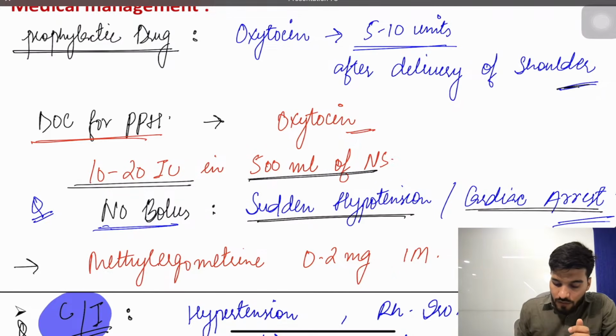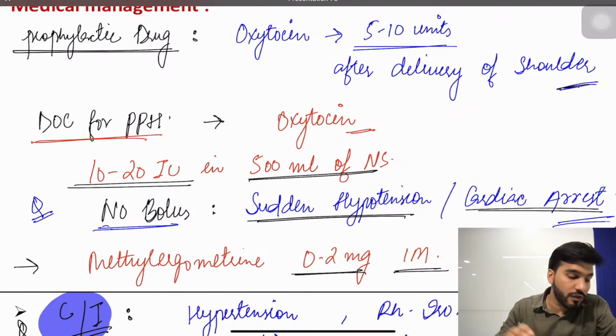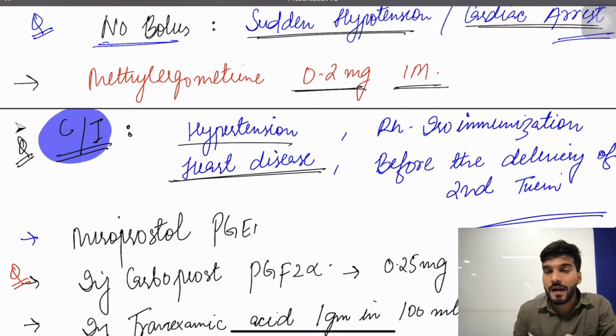The second drug, we can also use methylergometrine 0.2 mg intramuscular, but remember the contraindications of this drug. It is not given in a patient having hypertension, not given in a patient having heart disease. RHD will be the hint, mitral stenosis will be the hint. Don't use methylergometrine. Important question. Also avoid it in RH negative pregnancy or before the delivery of the second twin.